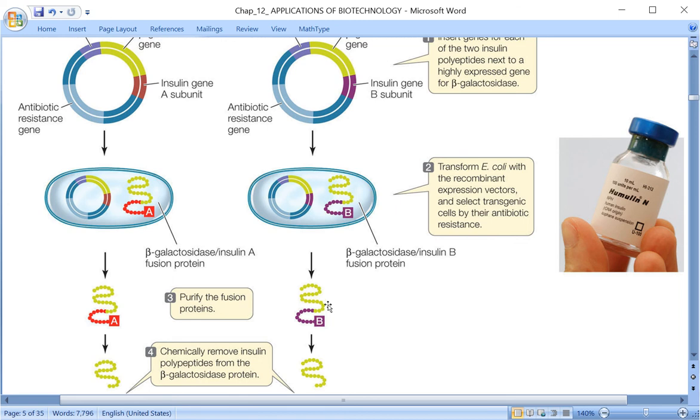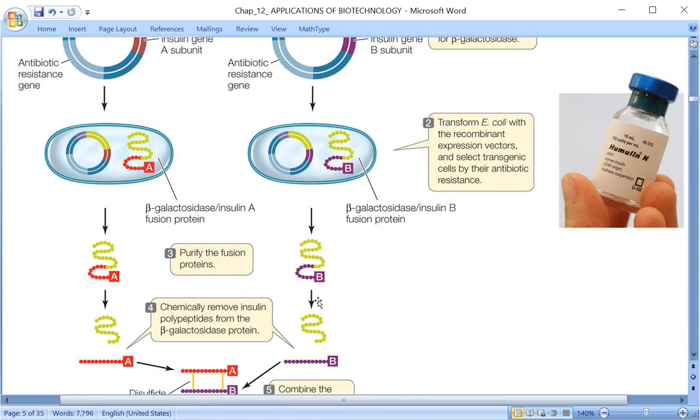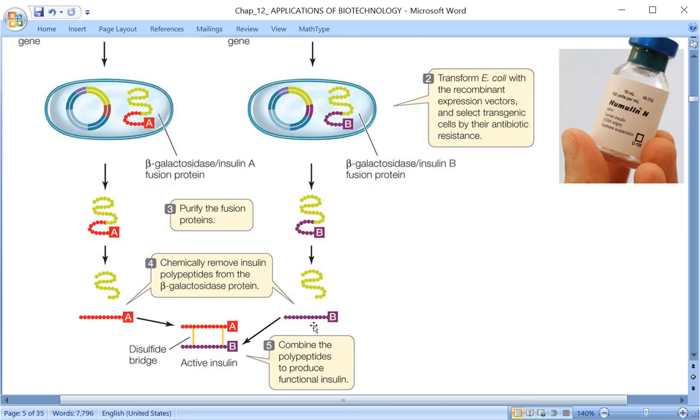These two chains are purified, separated, and then both chains are linked together with the help of a disulfide bond or disulfide bridge. When the two chains A and B are linked with the disulfide bridge, the insulin hormone is ready for use, and it is used for diabetic patients, because they need the insulin hormone.